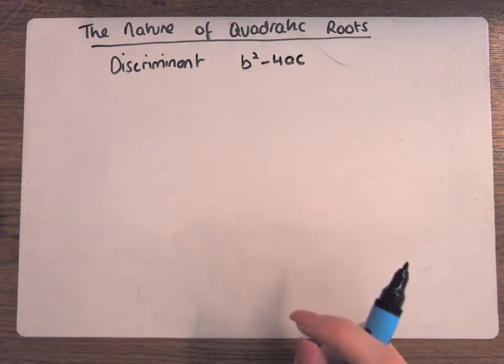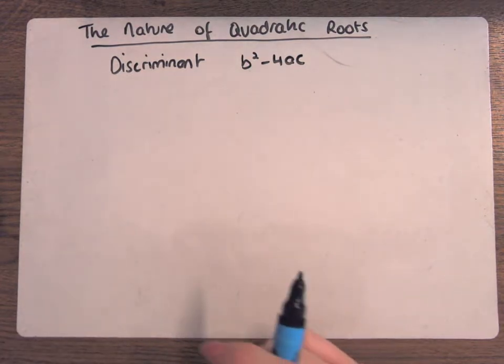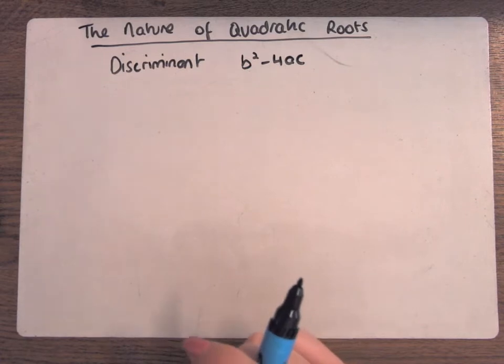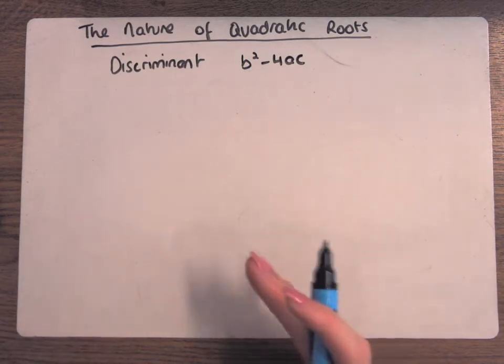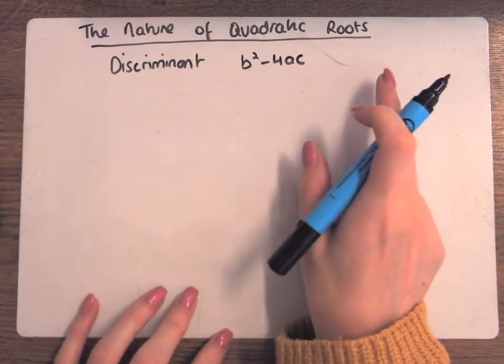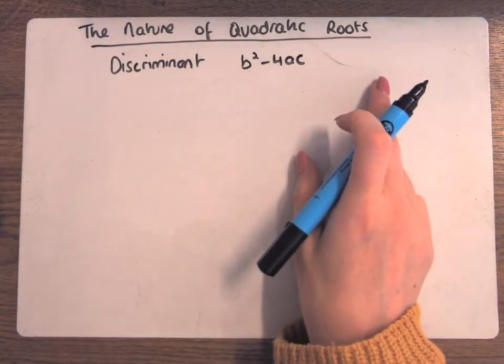I was talking about it yesterday. We're moving on to a chapter, probably after Christmas, called complex numbers. So we've got real numbers and we have imaginary numbers. Square root of a minus number is a complex number. We'll deal with it way more in that full chapter, but for the minute, if b squared minus 4ac is a minus, it means you have complex roots.